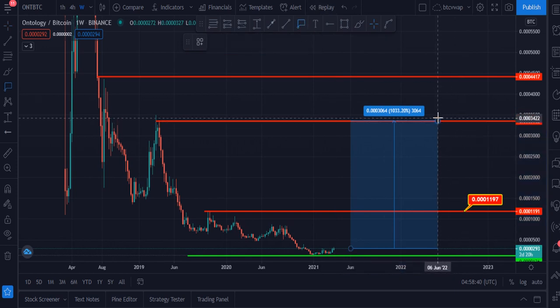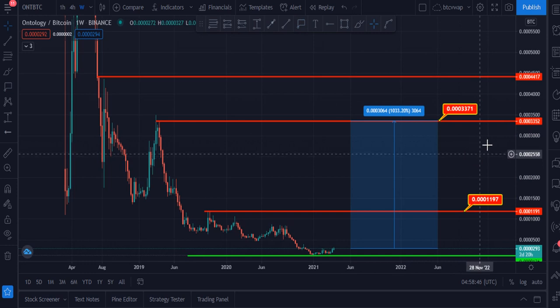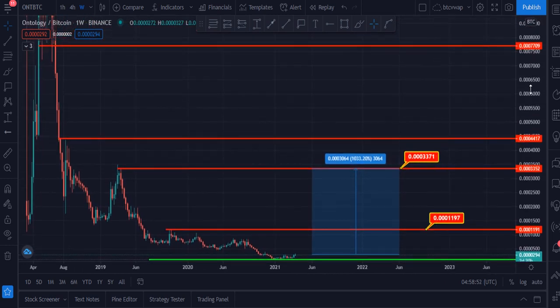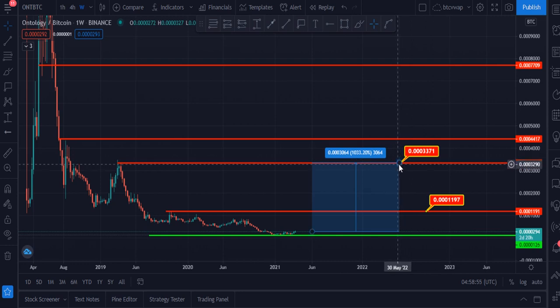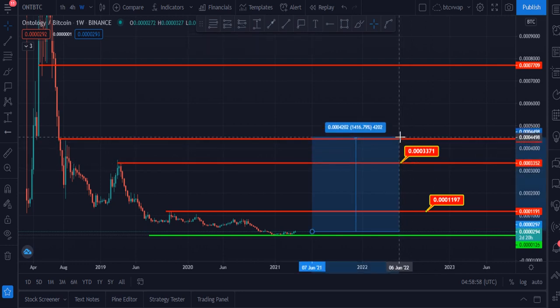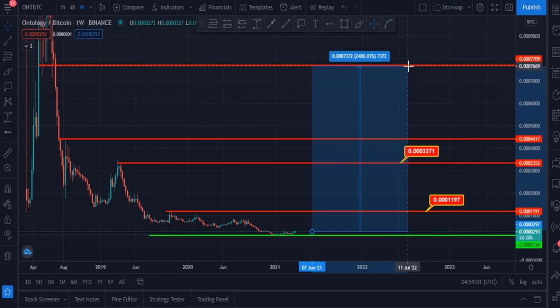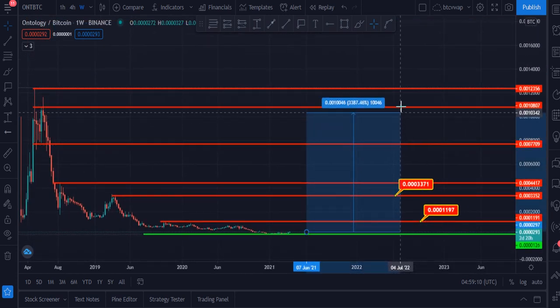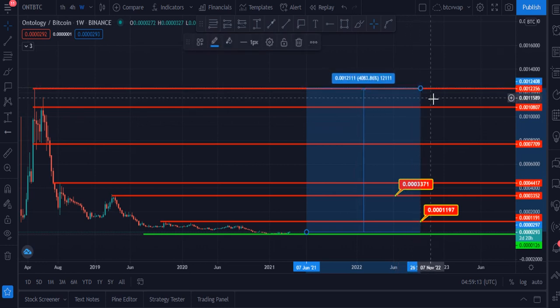And once the upside rally starts, after that, definitely it will go up. And there are very good chances in the BTC pair that this token will give you maximum gain. It is 1400% and it is 2400% profit if it hits this zone. And if it hits its all-time high, in that case it will give you 4000% profit within 2021, I think.